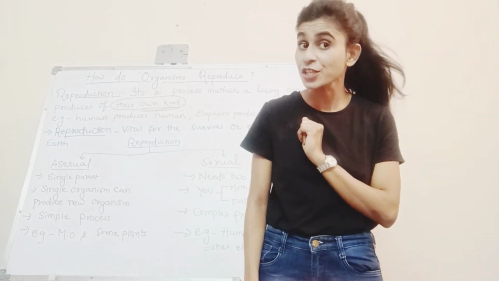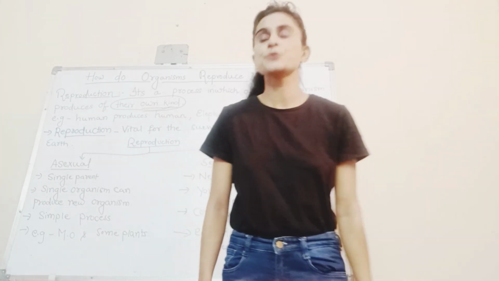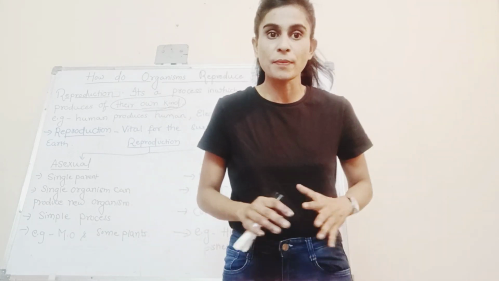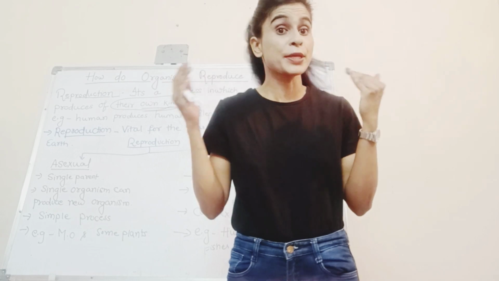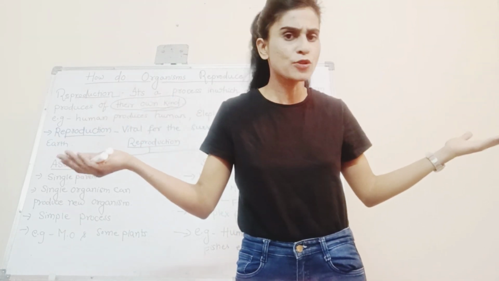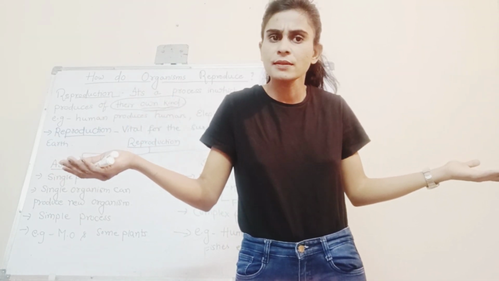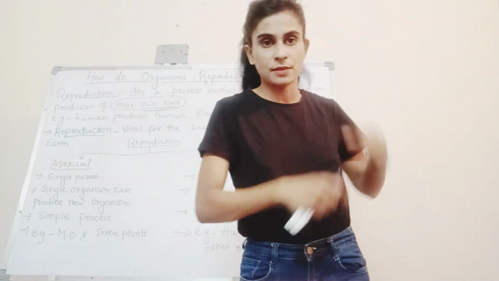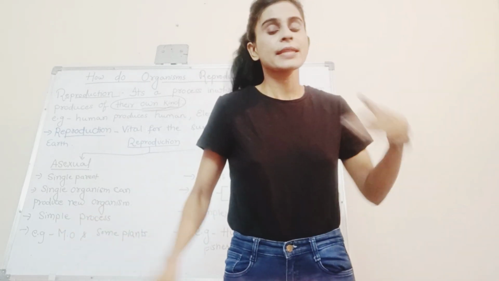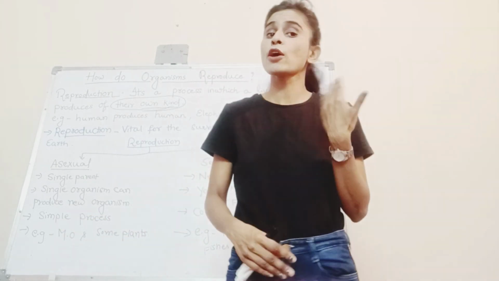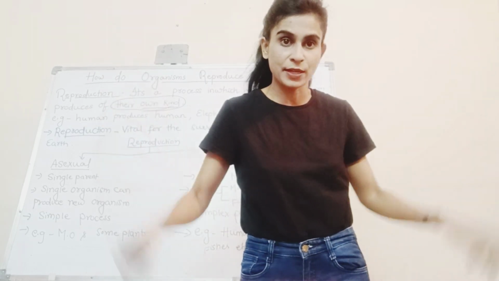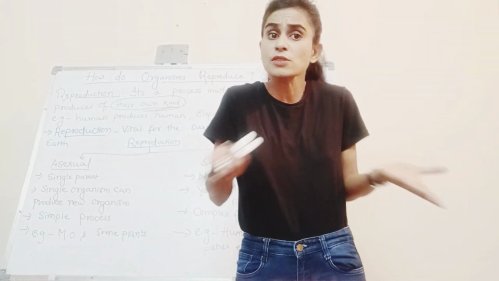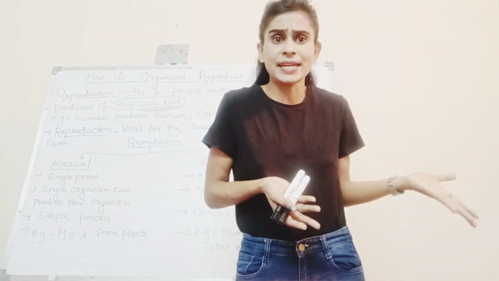Yes, it's also essential, but how come? Let me tell you. If a single person decided, I'm not going to marry and I'm not going to produce children, then will anything happen to our earth? Nothing. Okay, let's take a few more people who have already decided that we are not going to marry, we are not going to produce children, just like brahmachari. Will anything happen to our earth? Of course not. If a few people decide, nothing will happen.